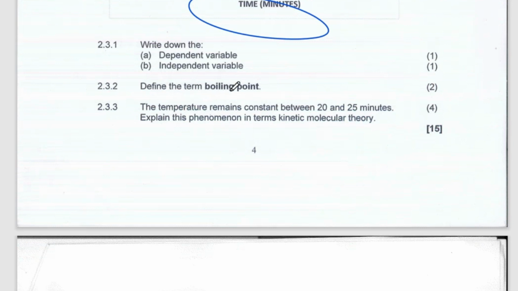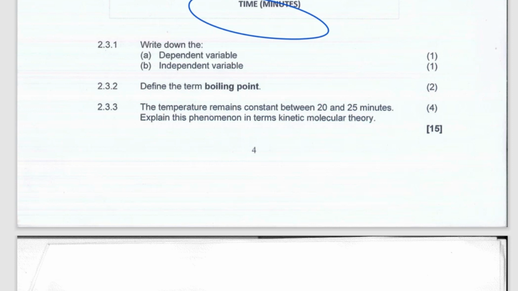So they're saying define the boiling point. Boiling point, when we talk about boiling point, is the point when the vapor pressure of the liquid is equal to the atmospheric pressure, or the pressure of the gas above it, whatever definition you are using, but the atmospheric pressure must be equal to the vapor pressure which is being produced by this liquid. Then we go to the next question.